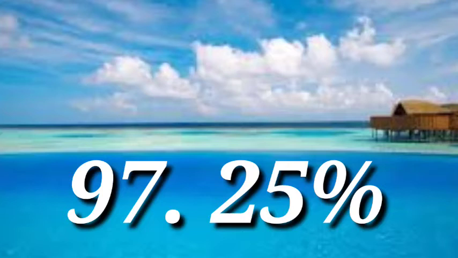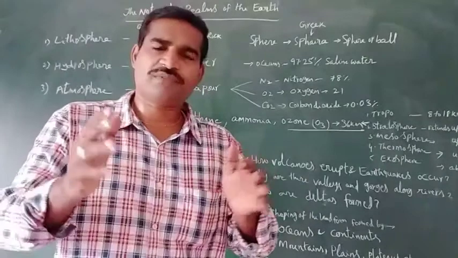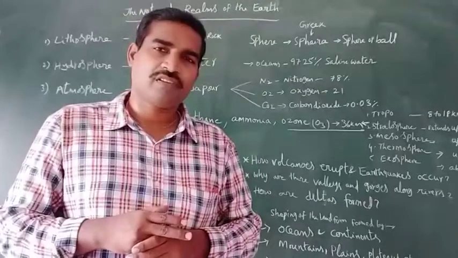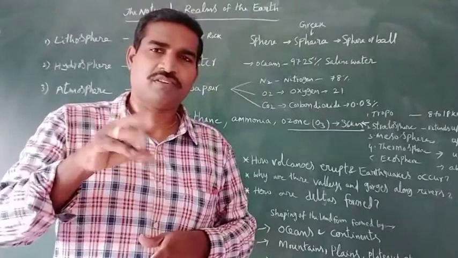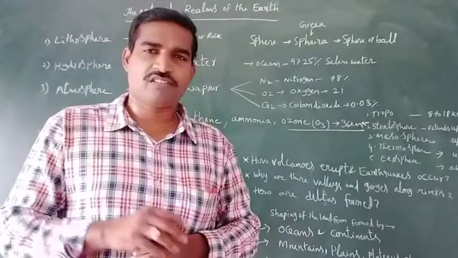Next, different kinds of oceans are there. How many oceans are there? There are seas, a number of seas, but how many oceans? There are mainly five oceans. Which is the biggest one?